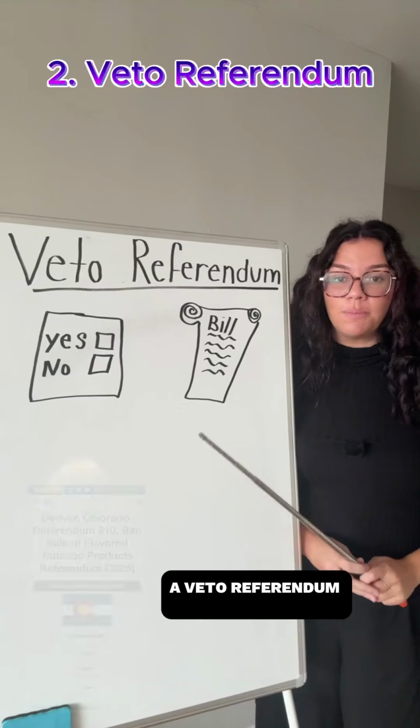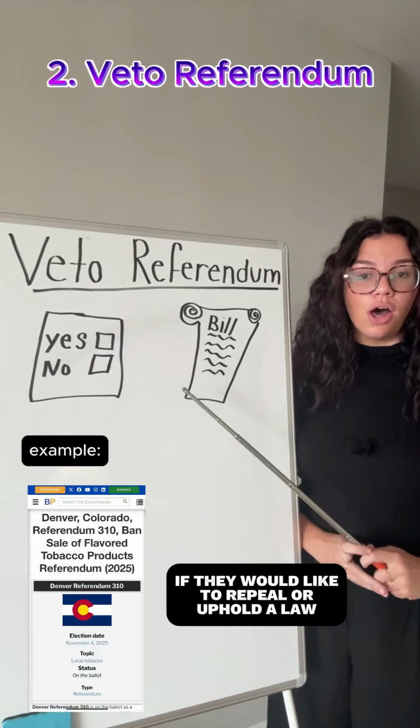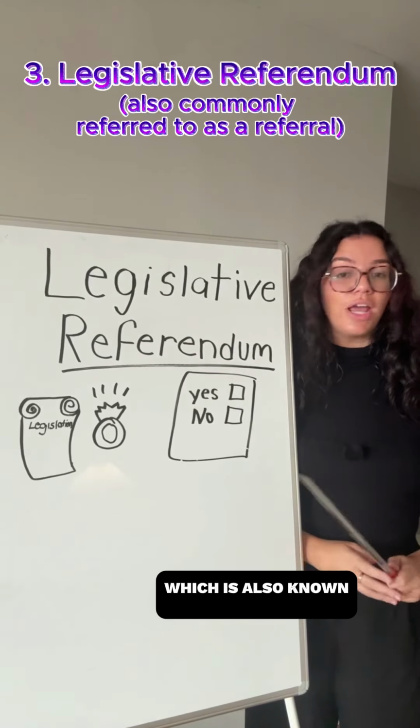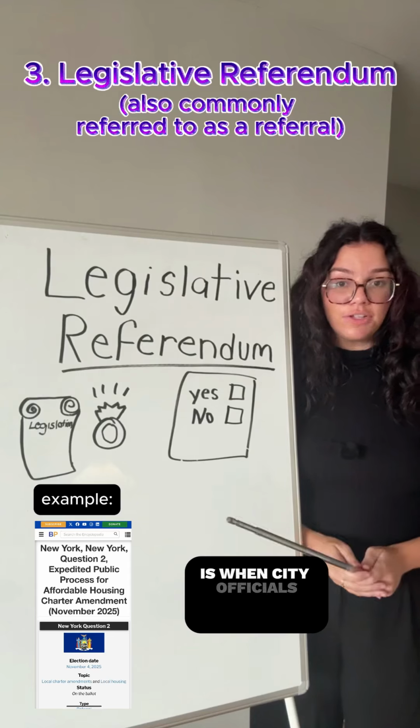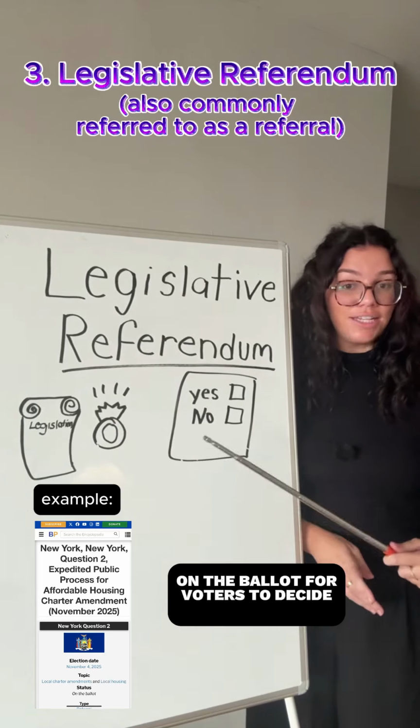A veto referendum asks voters if they would like to repeal or uphold a law that has already been enacted. A legislative referendum, which is also known as a referral, is when city officials put proposed legislation on the ballot for voters to decide yes or no.